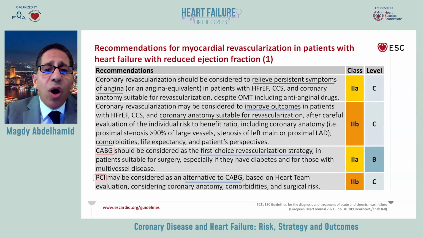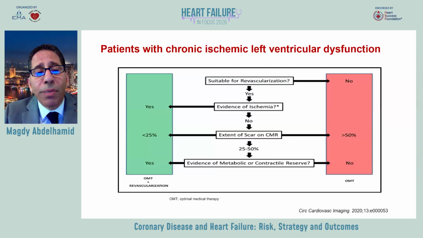In the presence of angina, class 2A to consider revascularization, and also revascularization is recommended to improve outcomes when coronary anatomy is suitable for revascularization. This is class 2B. The first choice revascularization strategy is bypass surgery. PCI is class 2B, while surgery is class 2A recommendation.